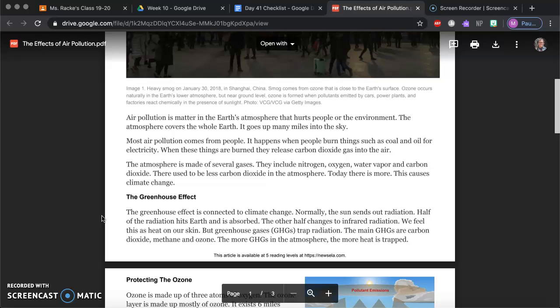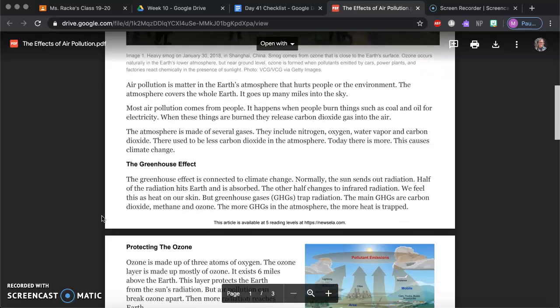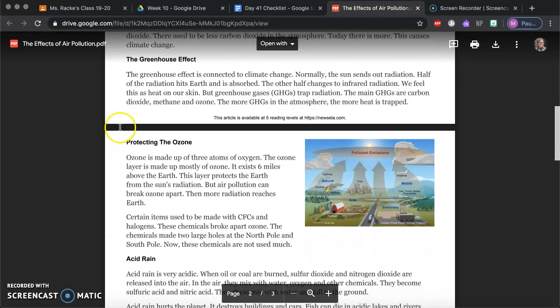The atmosphere is made of several gases. They include nitrogen, oxygen, water vapor, and carbon dioxide. There used to be less carbon dioxide in the atmosphere. Today there is more. This causes climate change. The greenhouse effect. The greenhouse effect is connected to climate change.